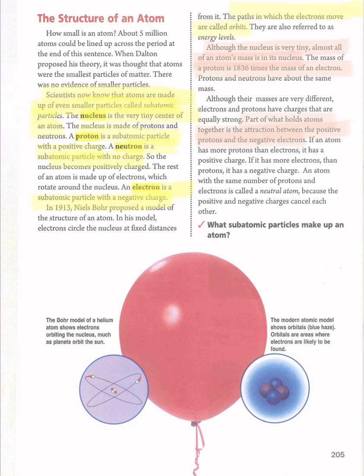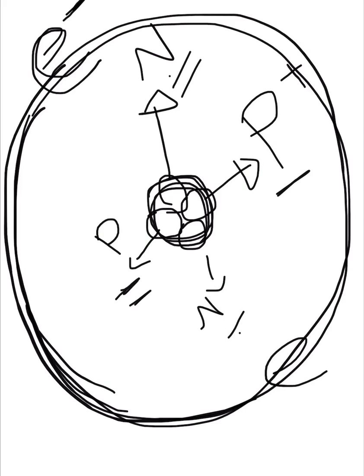If we have an atom, for example, and the number of protons is more than the number of electrons, what will the atom be? It will be positively charged.